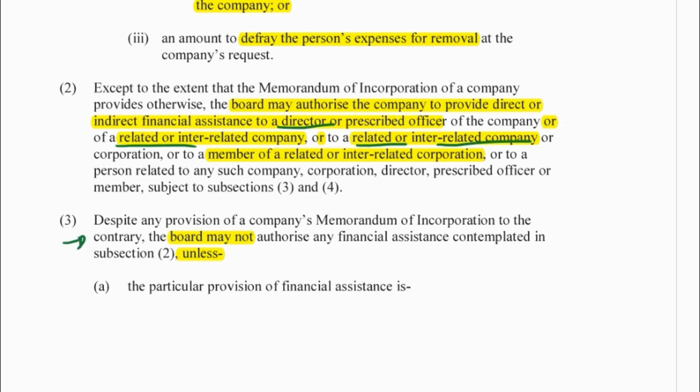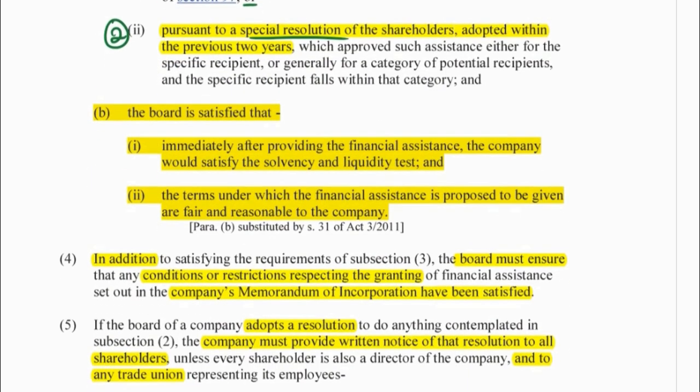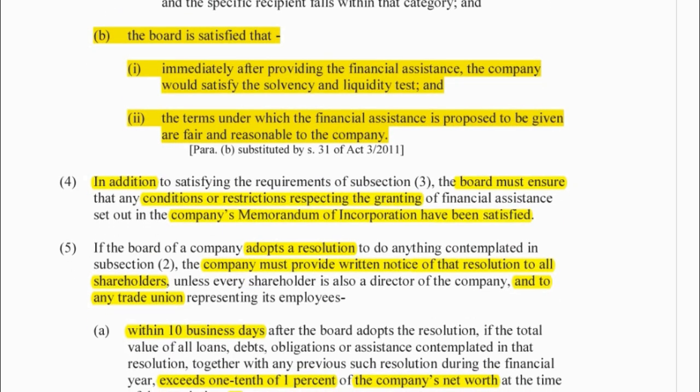The board may not authorize unless there's been the second type of approval by employee share scheme or the second type of approval by special resolution of your shareholders. Okay, after that, they have to make sure that they are liquid and solvent after, the terms are fair, and they adhere to the restrictions in the MOI.